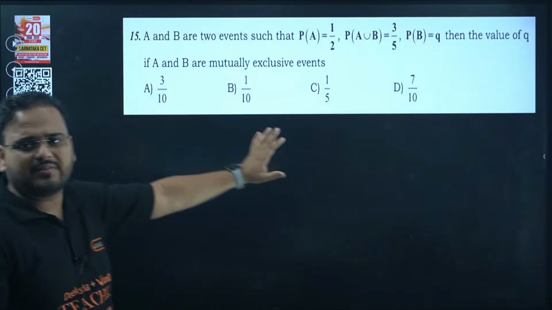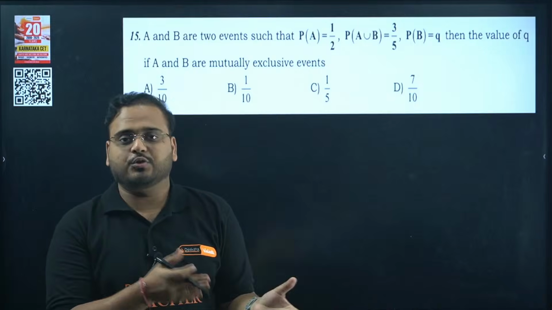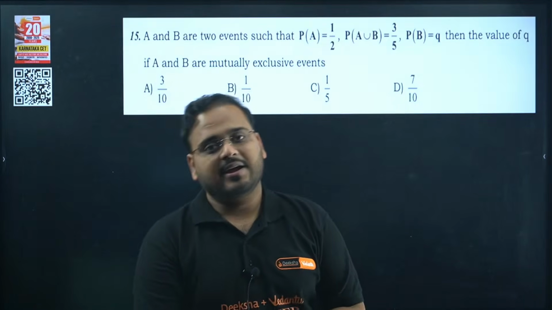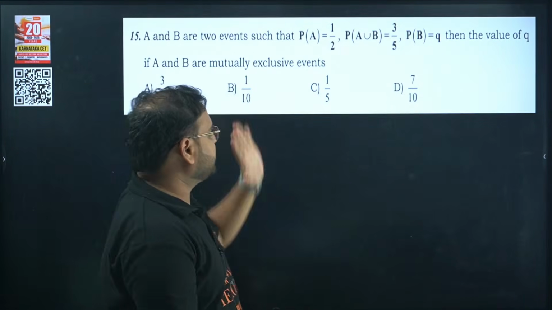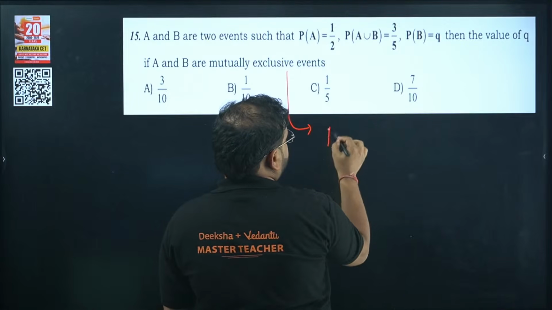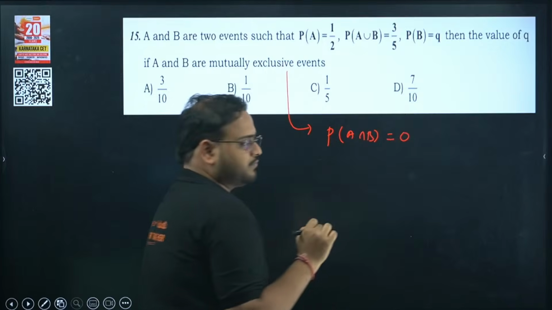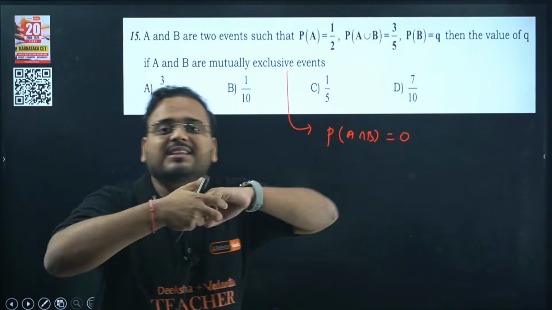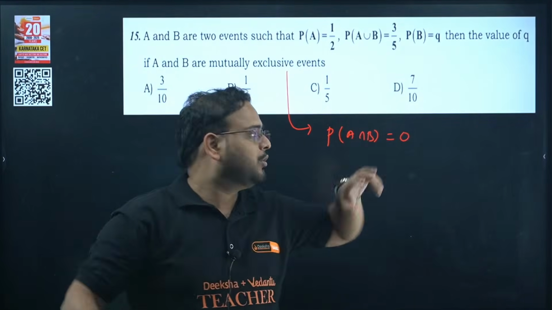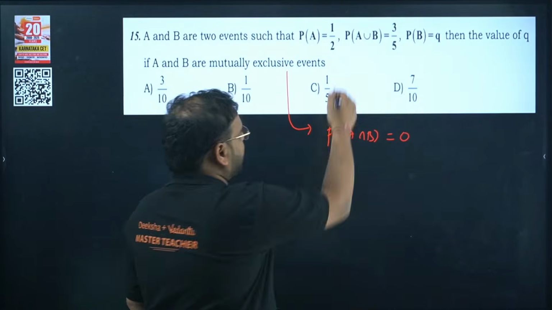A simple question, very, very basic. Now this is on the operations of sets, union and intersection, alongside independent events and mutually exclusive events. What is the meaning of this? P(A intersection B) will be 0. Mutually exclusive means they have nothing in common. So mutually exclusive in nature, P(A intersection B) is going to be 0. Now write the formula of this.